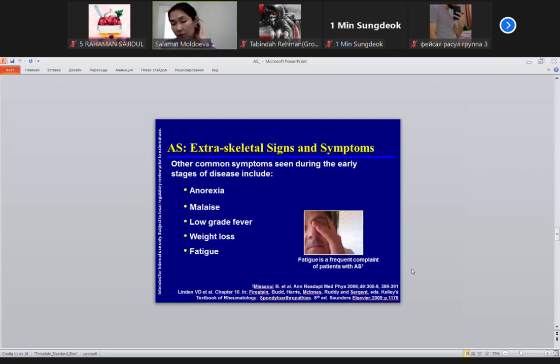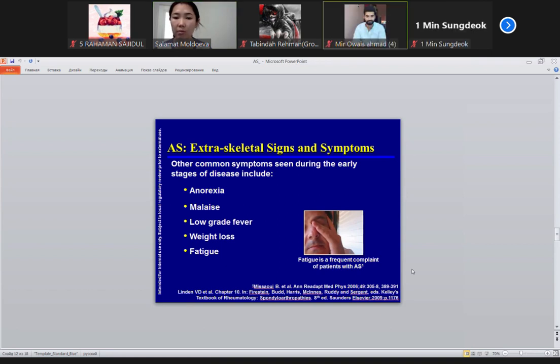Other extra-articular symptoms are common symptoms. If you remember in the first lecture, I said common symptoms: low-grade fever, weight loss, depression, headache, fatigue, anorexia. These are common symptoms. One of the specific extra-articular symptoms of the patient is eye problems, irritation of eyes. There will be keratitis, uveitis. Remember about this.